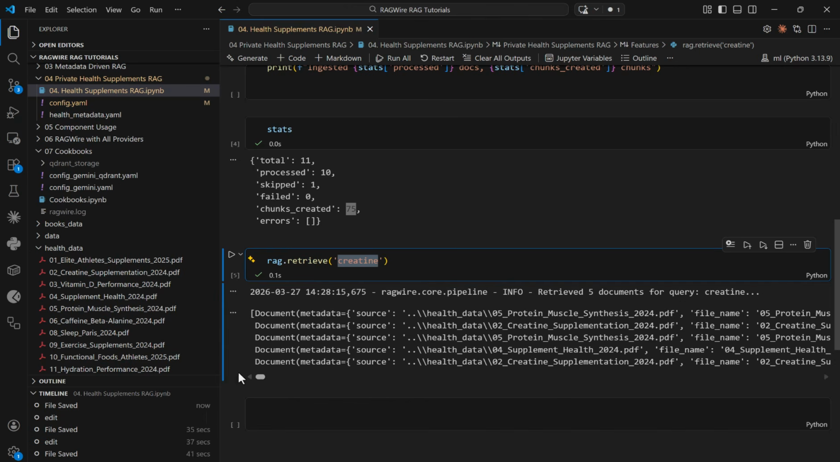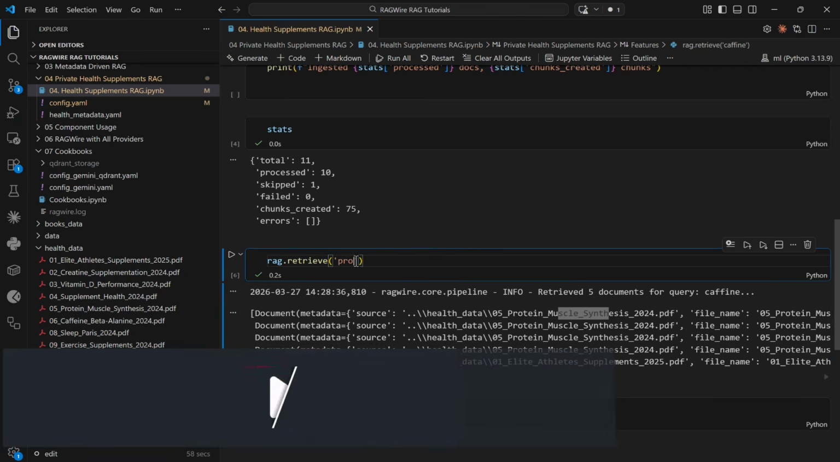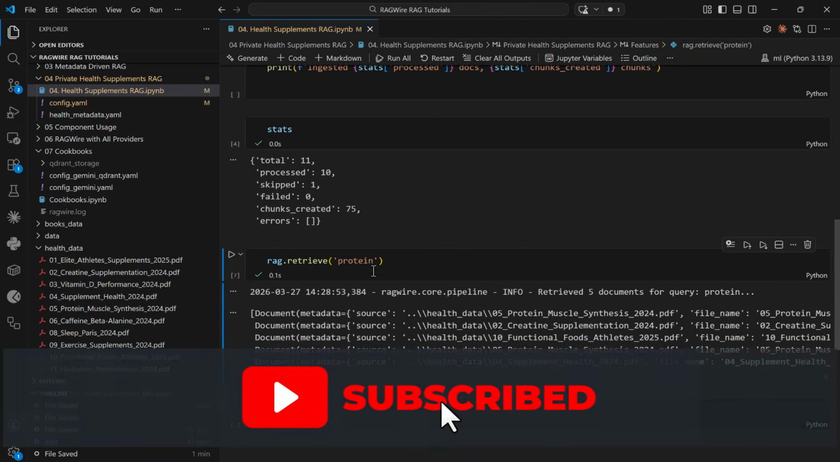As you can see, the output is coming from muscle synthesis, creatine supplements, protein muscle, supplement health data, and the creatine supplement. Basically, all the data we are getting here is related to creatine. Similarly, if I change it to caffeine, we should get output from different kinds of files. We are getting muscle synthesis data; it seems this particular research paper has a lot of data regarding caffeine as well. If we search for protein, we should get data related to protein.